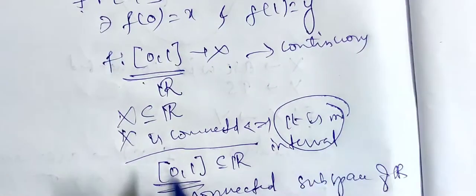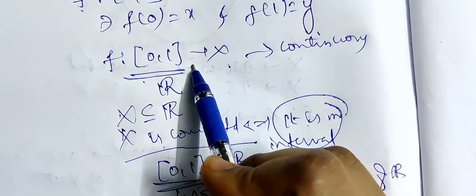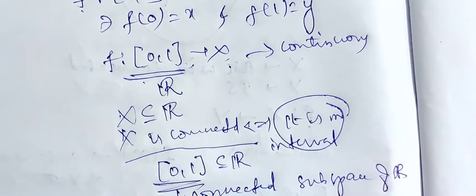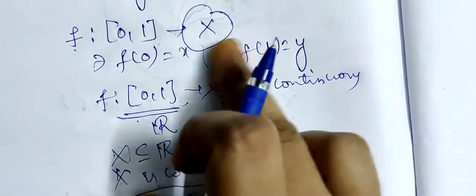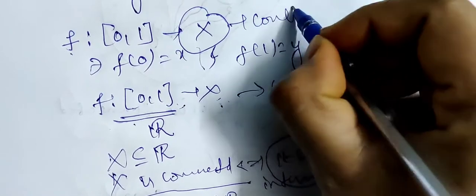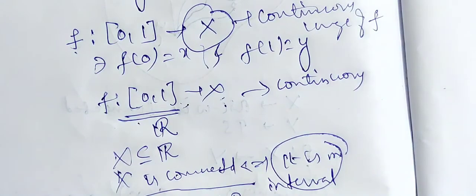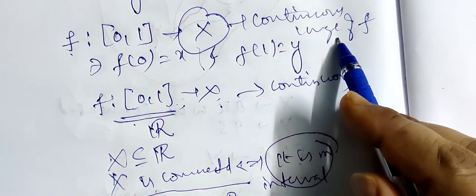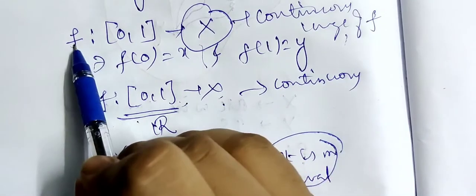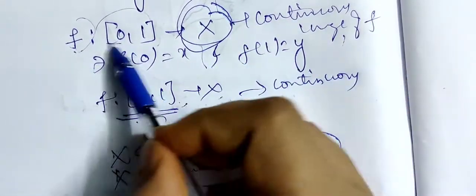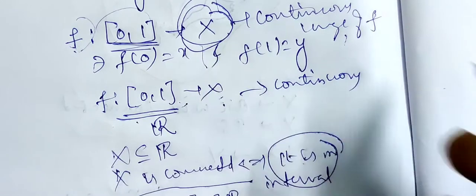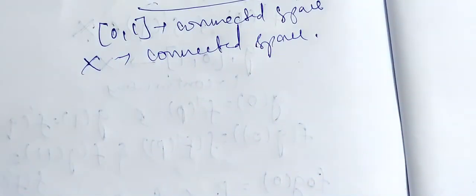Now, f is a continuous function from [0, 1] to X. So, we have X as the continuous image of [0, 1]. Now, for this also we had proved continuous image of a connected space is connected. Continuous image of a connected space is always connected. That is, we have obtained X as a connected space, right?